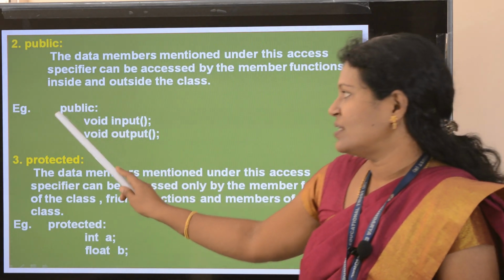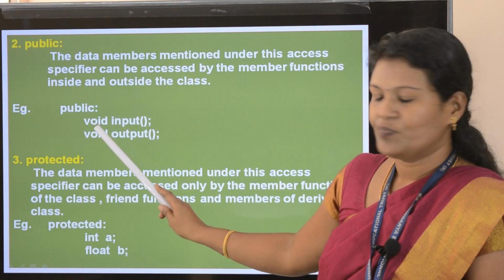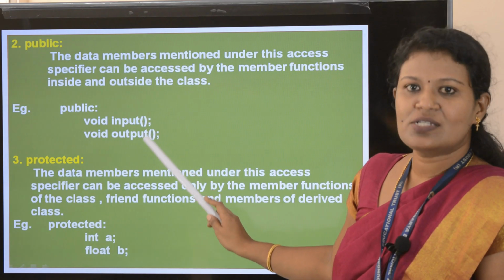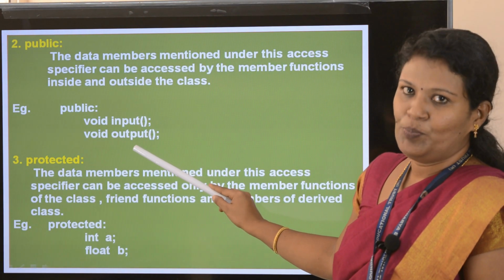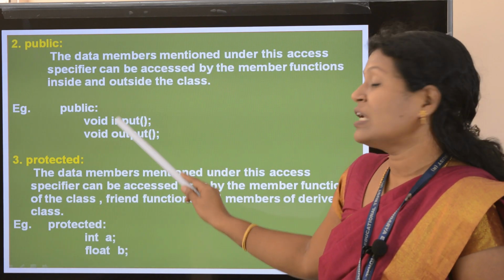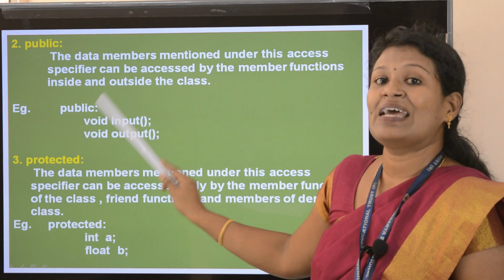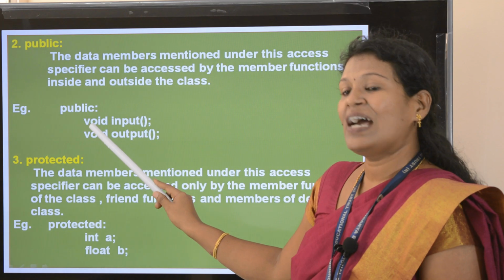Example I can say like this, public access specifier, after that you have to give a colon, followed by two functions I am giving. One is input function and followed by output function. So how will you give input and output function? Before giving the function, you need to give a return type specifier. So what is the return type specifier here? Void.